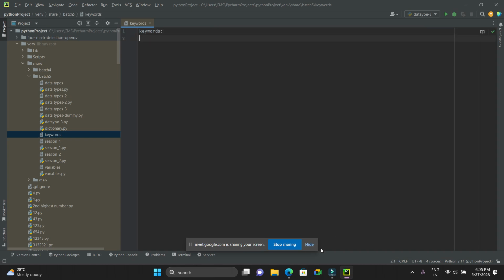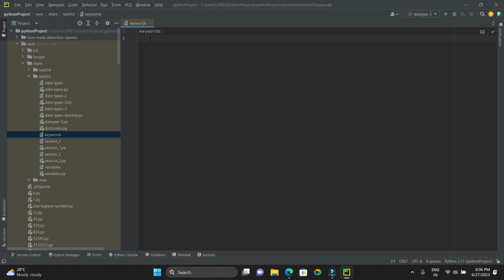So, what are these keywords? These keywords are predefined in the Python library, and we cannot use them as our customized keywords.